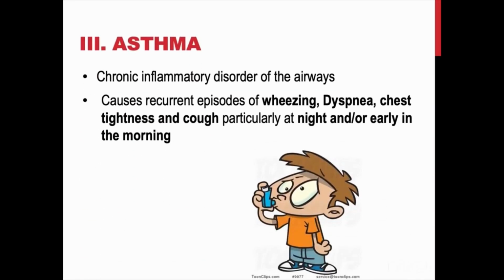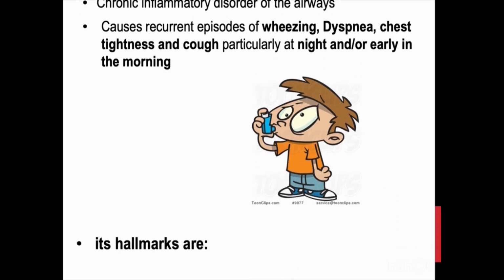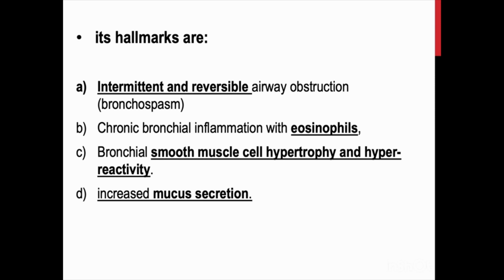Asthma is a chronic inflammatory disorder of airways that causes recurrent episodes of wheezing, shortness of breath, chest tightness, and cough. This mainly happens at night and early morning. The hallmarks of asthma are airway obstruction that is intermittent and reversible, so it's not continuous and not permanent.